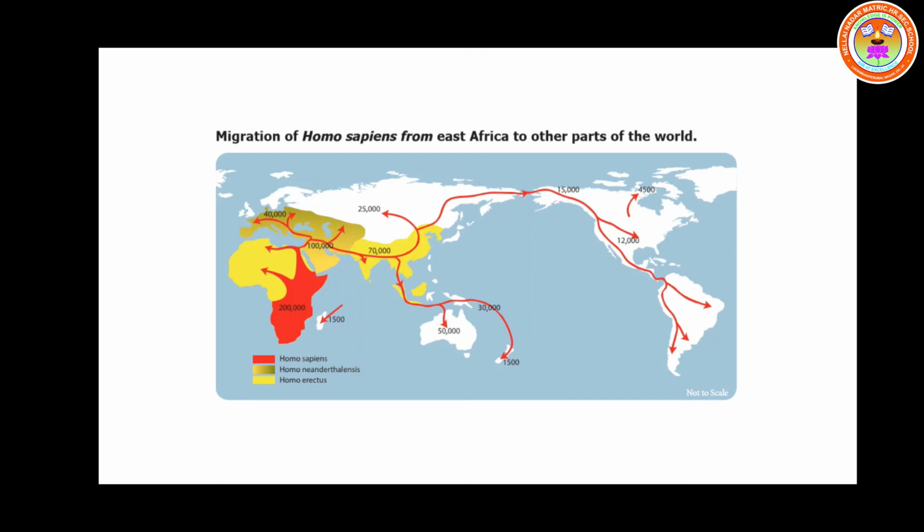There are so many red color arrows, which show the migration of this Homo sapiens to other parts of the world. Is it clear, children? The yellow color shows the Homo erectus people. Okay. That's all today's class, children.